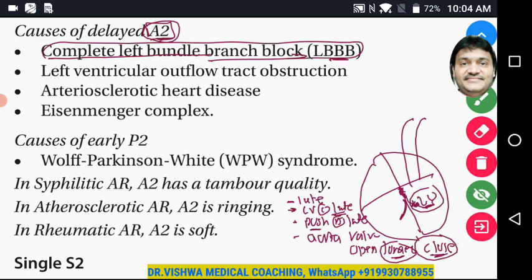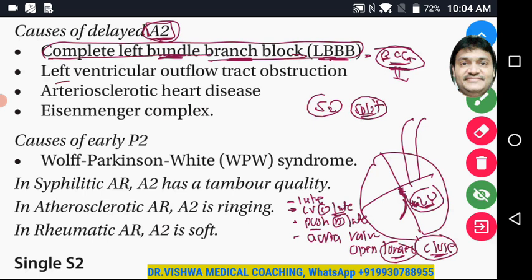So if you can see that there is a split in the second heart sound, there is a possibility that there can be a complete bundle branch block, which can be confirmed with an ECG, of course. Or conversely, you can do it the other way. If you find complete left bundle branch block in the ECG, try to auscultate S2. If it is split, then you can understand that your clinicals are working well. You are able to analyze things properly.